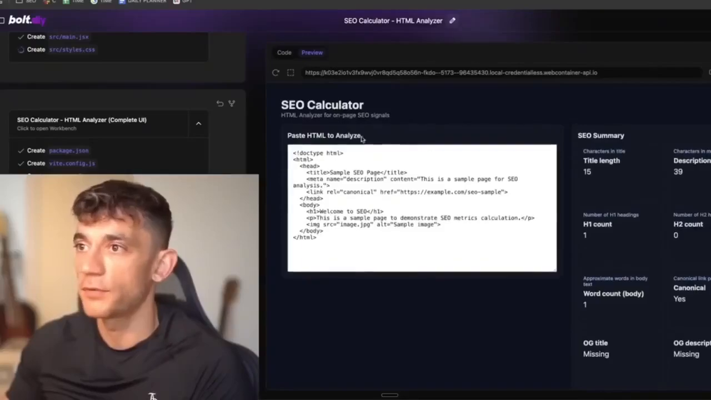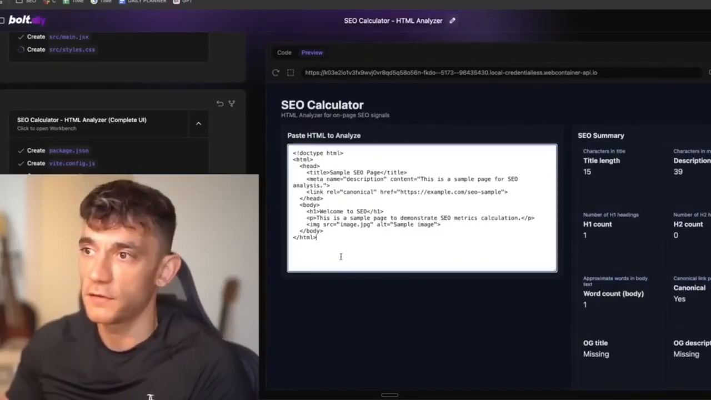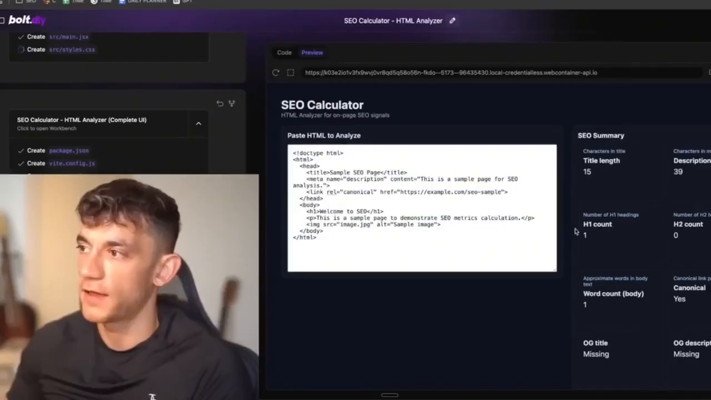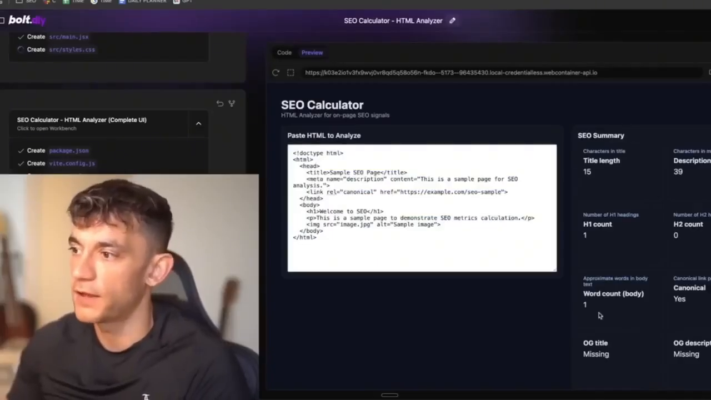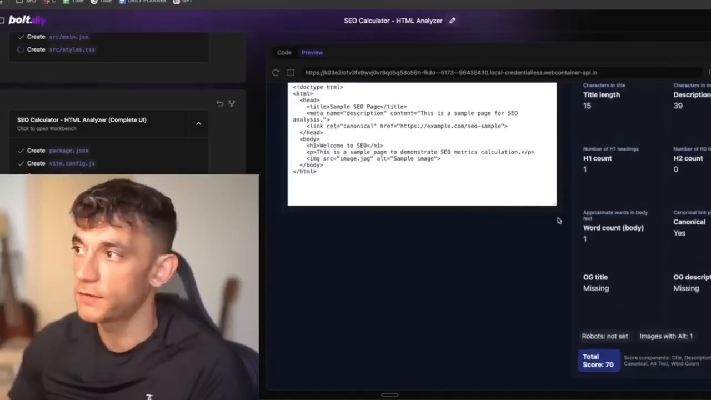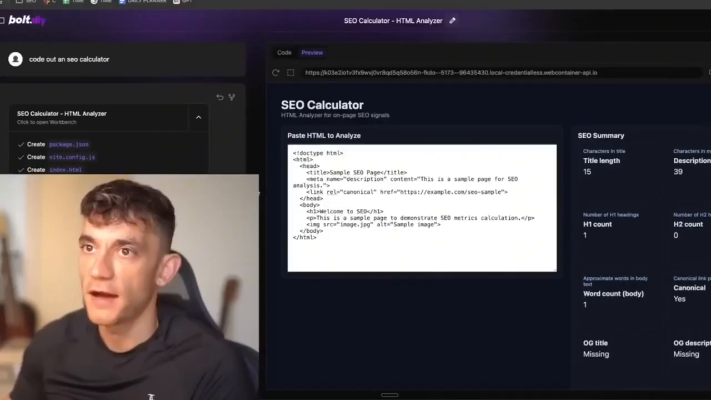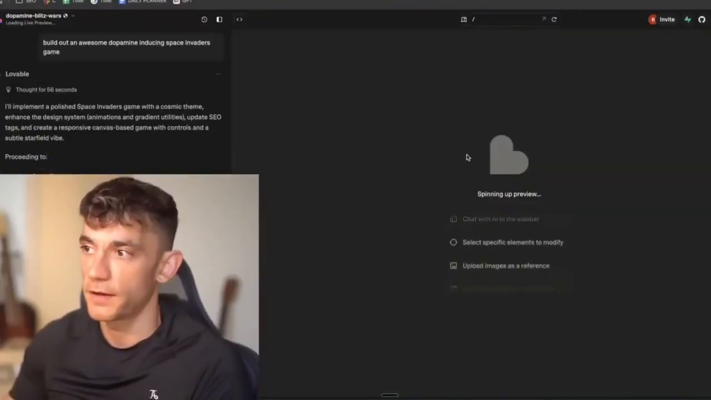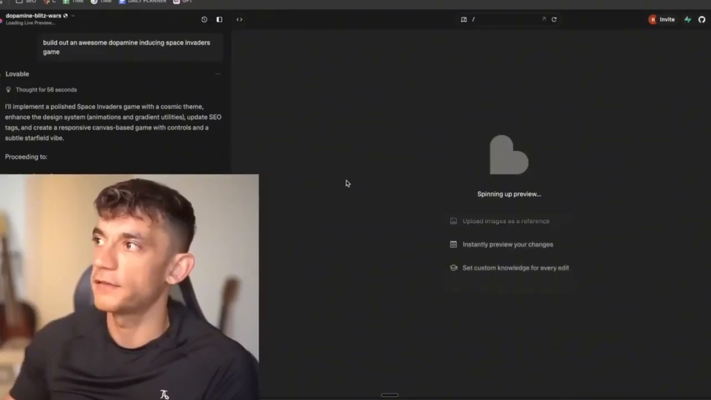But you can see an example here. SEO calculator: you just paste in your HTML, and then it gives you an SEO summary. It counts things like H1s, description length, title length, etc. It analyzes your HTML in terms of SEO, and we coded that out using GPT-5, so it worked out perfectly first time. Okay, Lovable is still coding out the example right here.